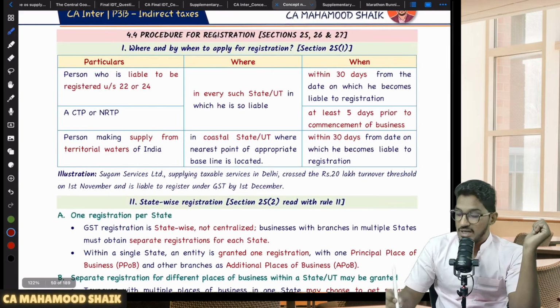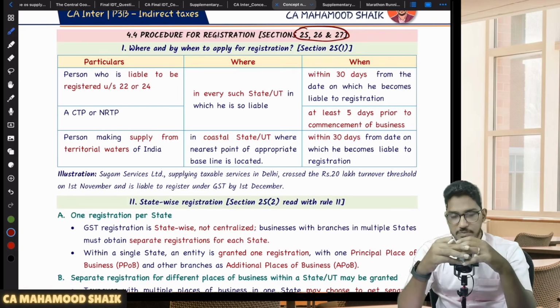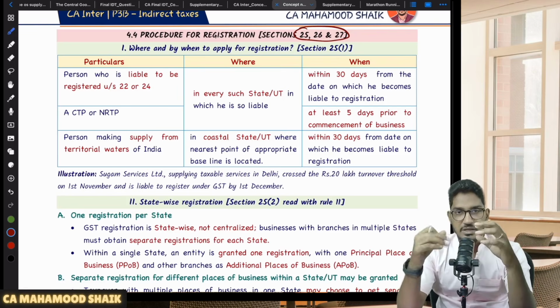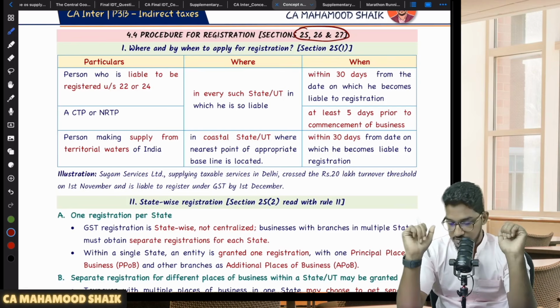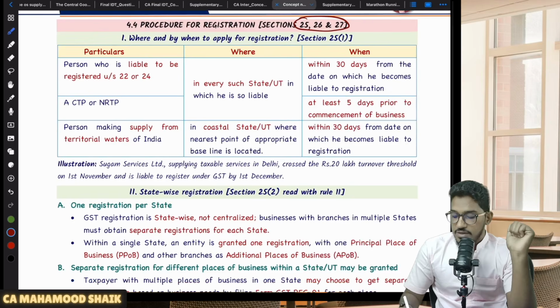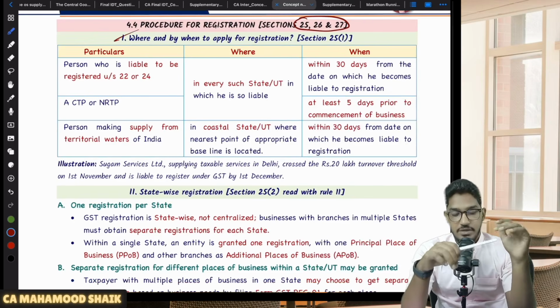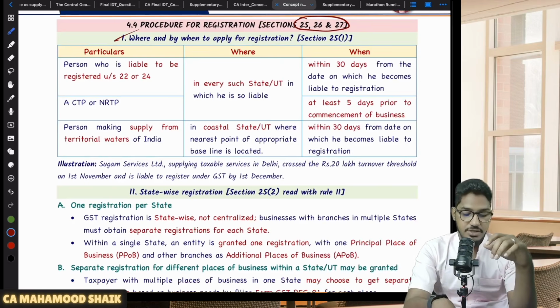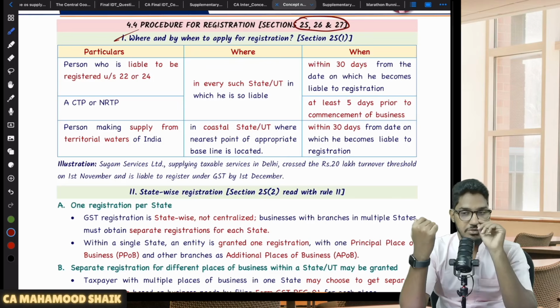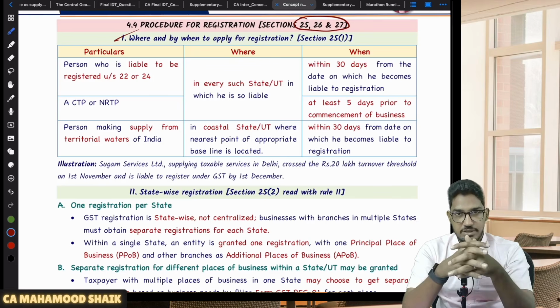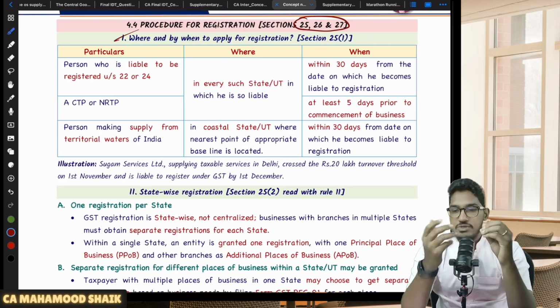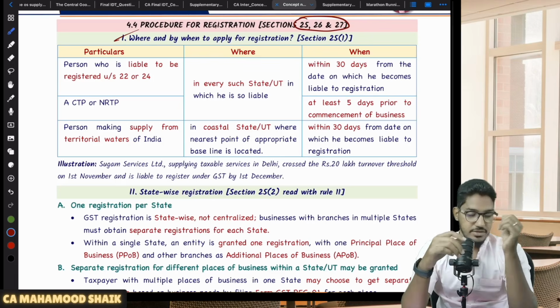Now we will talk collectively about sections 25, 26, 27, where procedural formalities will be there. In all the procedural formalities, I will try to tell you a few important things. First of all, sir, within what time limit do I have to apply for registration? Let us say I become liable for registration, either under section 22 or under section 24, or compulsory registration. You are saying that I have to get myself registered, but I have to submit an application. What is the time limit within which I am required to submit an application for registration?